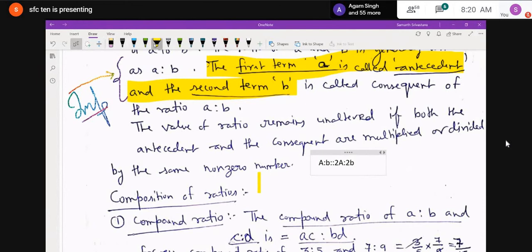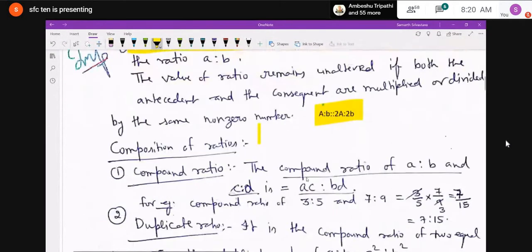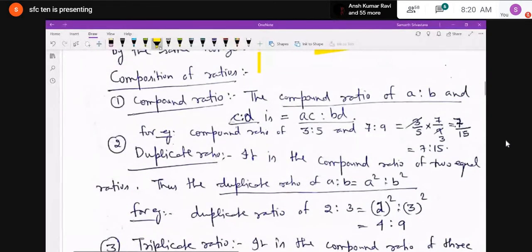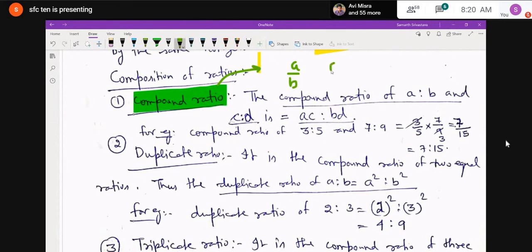Now, these are the things which you have learned already. Now, the new facts which you have to know about the composition of ratios, in which first is compound ratio. What is meant by compound ratio? Compound ratio is nothing but the ratio obtained on multiplying. Okay. The compound ratio of A is to B and C is to D is equal to AC is to BD. If you write in the form of fraction also, A upon B into C upon D, what do you get? AC upon BD. That is, we can express in the form of ratio as AC is to BD.